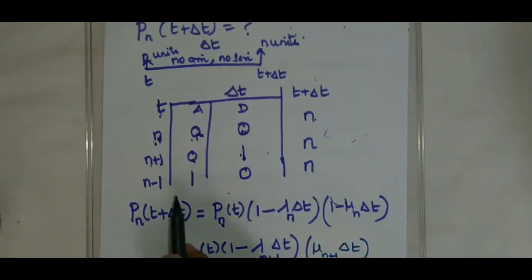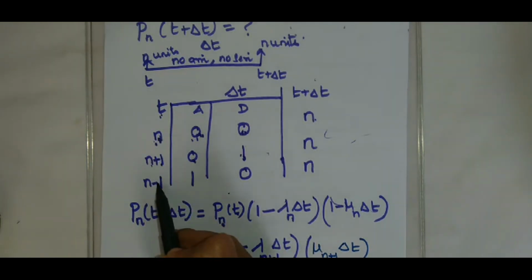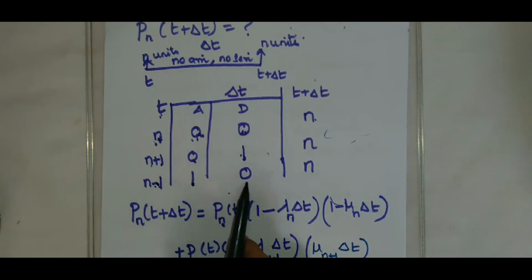All these are mutually exclusive events, and the occurrences of the event in each interval are independent of each other. So one arrival taking place and no departure. So the probability of zero occurrences in delta t is 1 minus mu n minus 1 delta t.